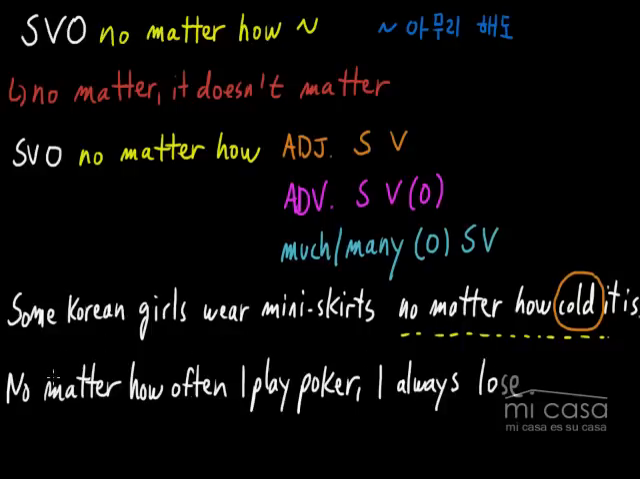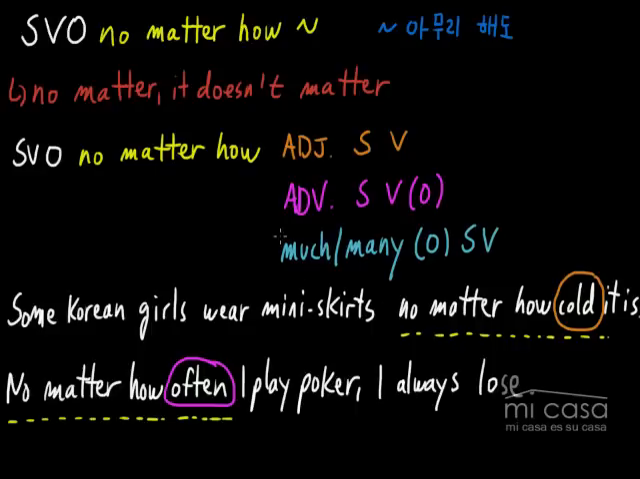So here, actually, we're changing the order. We're putting no matter how first and then the full sentence. And this is possible. So I just wanted to show you. And here, we're using it with an adverb. No matter how often, often is an adverb. No matter how often I play poker, I always lose. 포커 아무리 자주 해도 항상 져요. All right, that would be the meaning of this sentence.